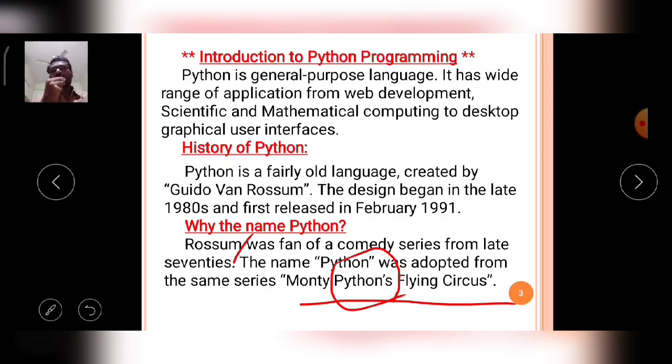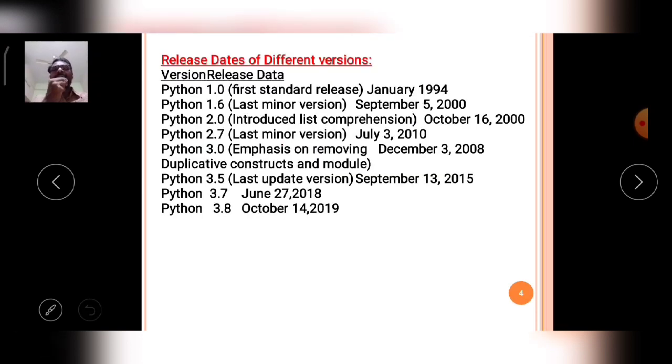Okay, so Guido van Rossum decided to give the name Python to this language. That's why this language is familiar with the name of Python. Okay, so this is the historical development of the Python language. Then comes the different versions of the Python language.